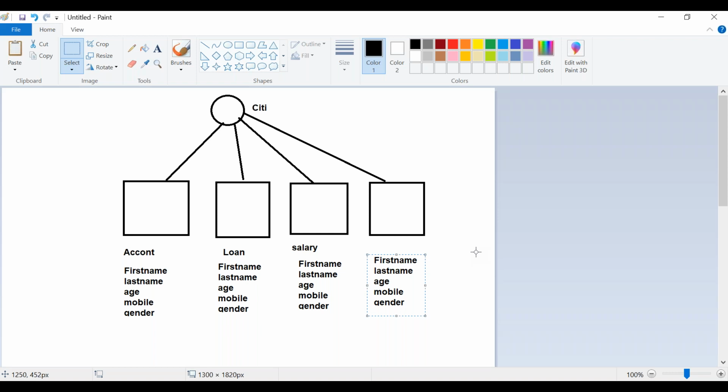Meaning for each and every portal, they will be trying to capture the information again. That is the reason they will be having this kind of registration page separately for each and every portal. So you joined this organization to work on one of the internal applications, and there you have created some registration page.